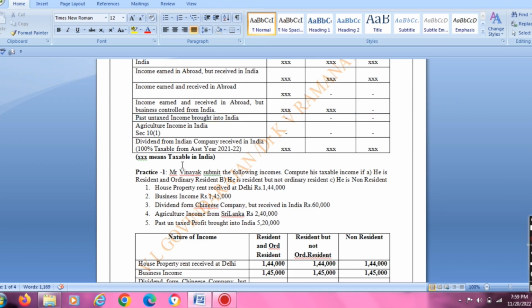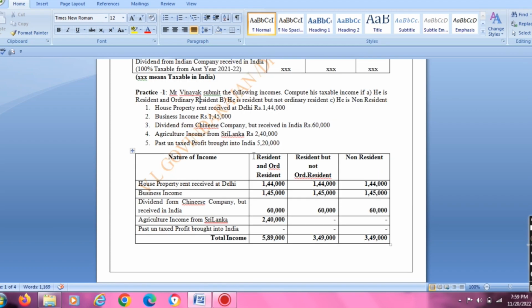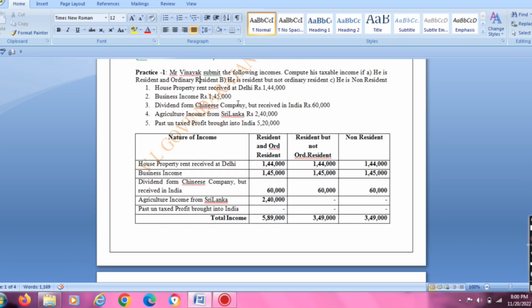Let us go for certain practices. Now practice 1. Mr. Vinayak submits the following incomes. Compute his total income depending upon his status. House property rent received at Delhi is in India, so it is fully taxable for all three statuses. Business income, rupees 1,45,000.